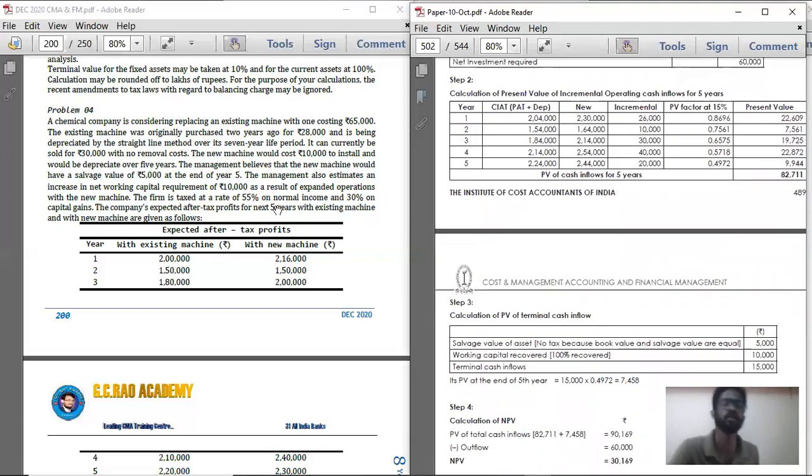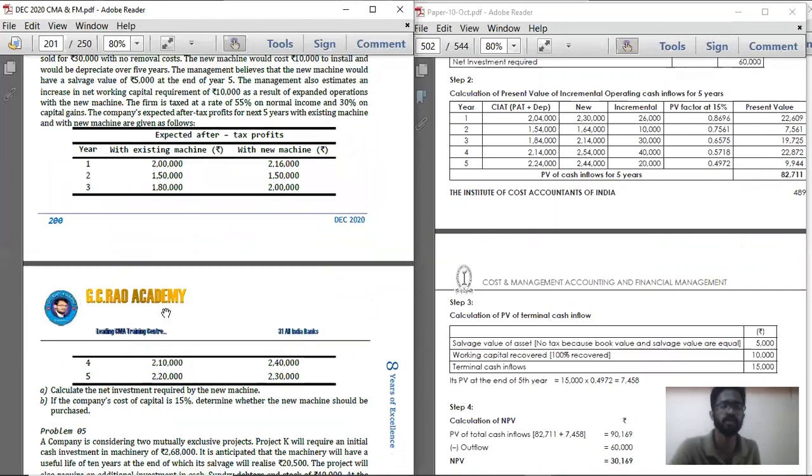Simple, for the present value of cash inflow, you compare the cash inflows, that is after-tax profits, and find the incremental, that is 2 lakh 30 minus 2 lakh 26,000. On that, you multiply with the present value factor at the rate of 15%. Why 15%? Here they have clearly given that the cost of capital is 15%. So if you multiply the incremental amount with the PV factor of 15%, you will get the present value. The summation of all the present values is the present value of cash inflows for 5 years.